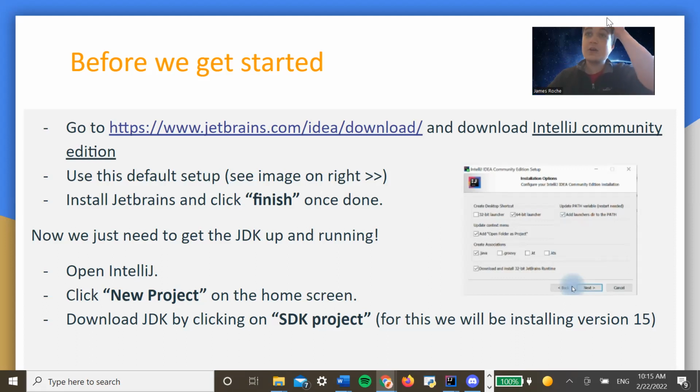Question in chat, is this the only software needed for 1051? Yeah, there's not much you actually need to download. The stuff that we have on screen, you definitely need to download. Apart from that, not really.